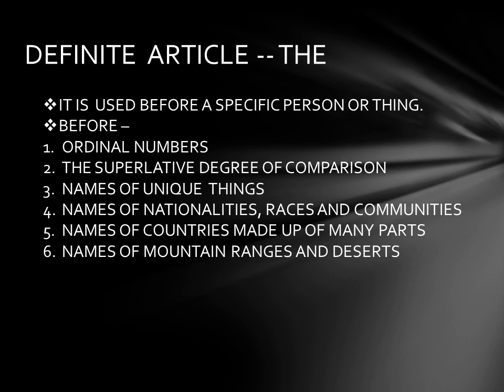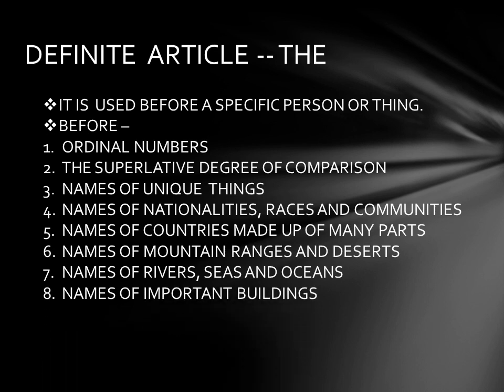Okay? Now the next point. We will use the before the names of rivers, seas and oceans. For example, the Ganga, the Arabian Sea. Okay, clear to all? Now we will move to the next point. That is, we will use the before the names of important buildings. Which are the important buildings? Like the Red Fort. Okay.